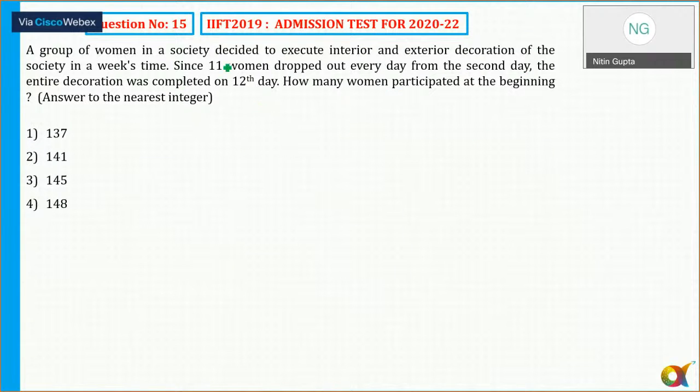A group of women in a society decided to execute interior and exterior level, men dropped out on every day from the second day.